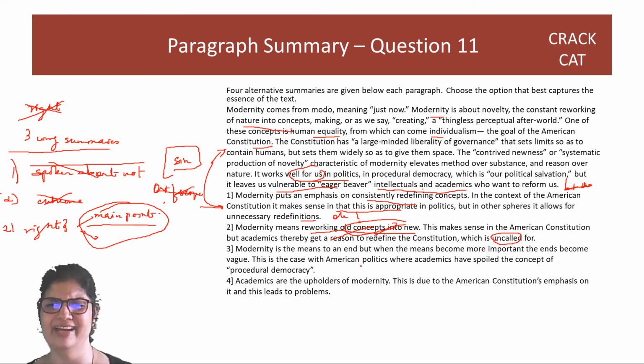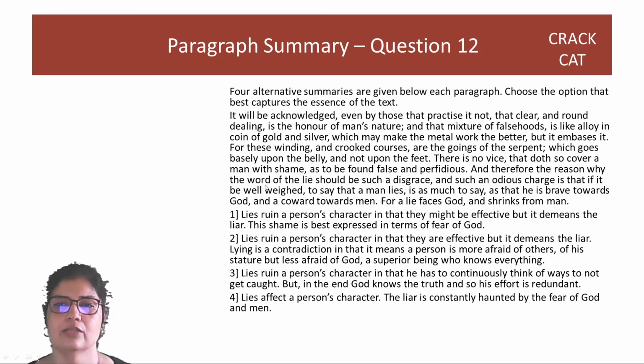Modernity is the means to an end, but when the means become more important, the ends become vague. So you can see, guys, it's completely out. Means, end, कुछ भी नहीं बताया है, right? Academics are the upholders for modernity, and this leads to problems. So again, you can see this is not anywhere close to academics. Last में mention किया है, and that too in reforming us, they uphold modernity is wrong. So your answer is option 1. First option. Great. So now I hope you've got the gist of how to go about it.